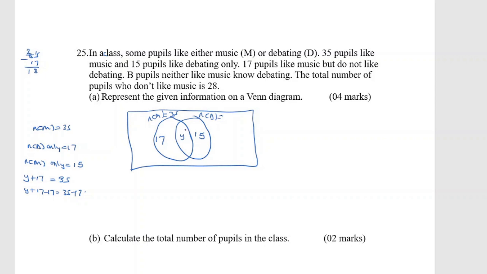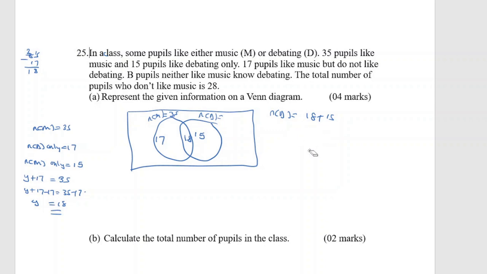Meaning that the members who like both music and debate are 18, and when I add 17 plus this one, I get 35. So our value of y is 18, representing those who like both music and debating. Now to get the total number of debaters, we add 18 plus the 15.